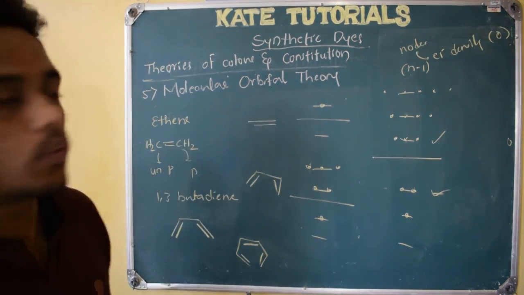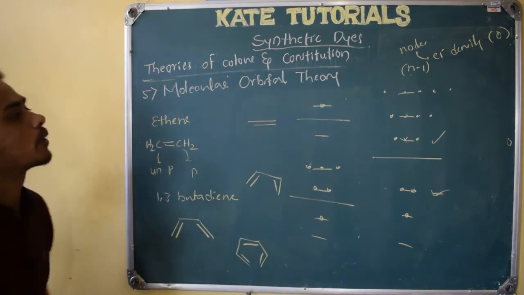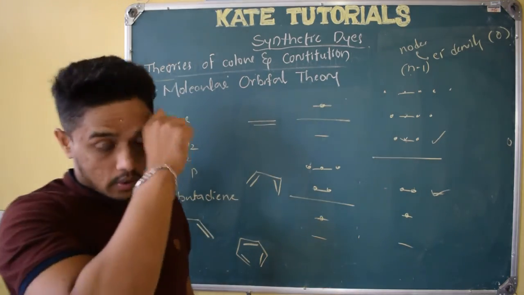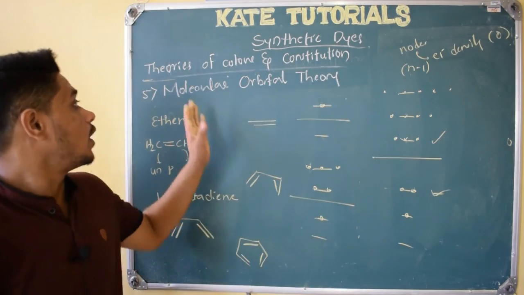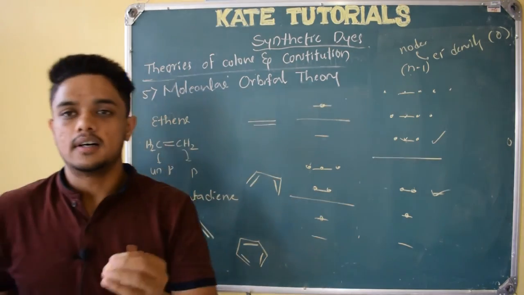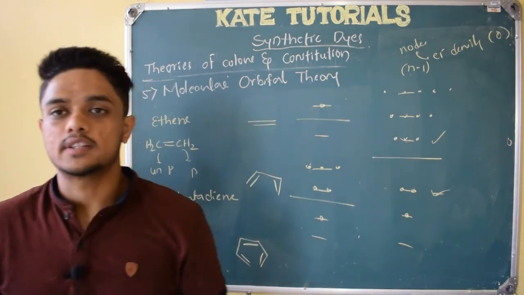I hope you understood how to draw this molecular orbital diagram, right? So in the next class, let us discuss how this helps in color. I didn't tell that yet, but I will explain it in the next class.